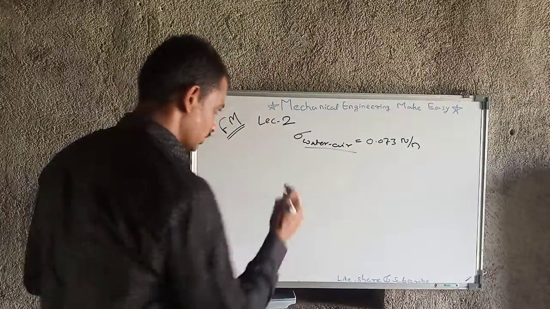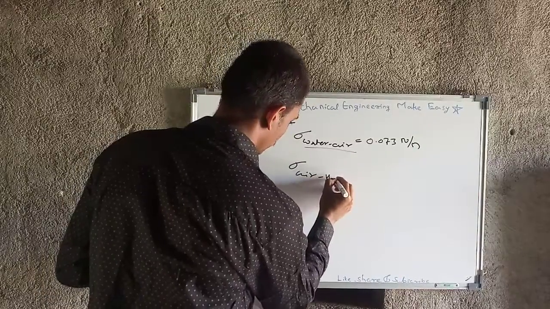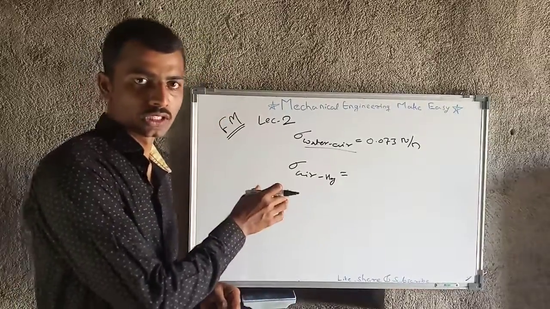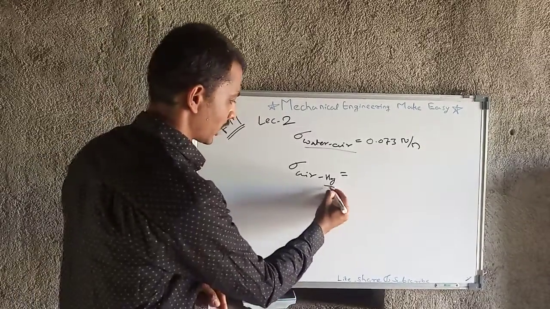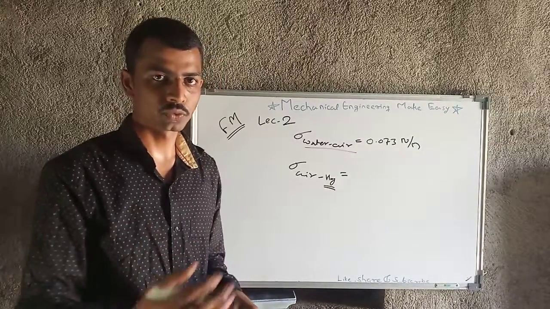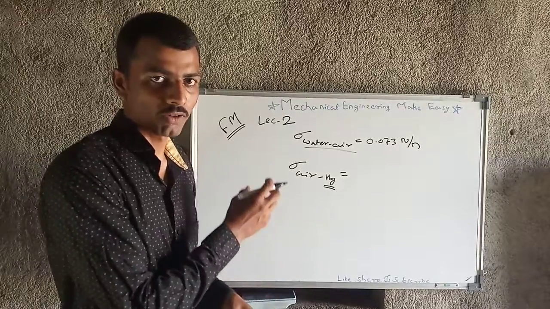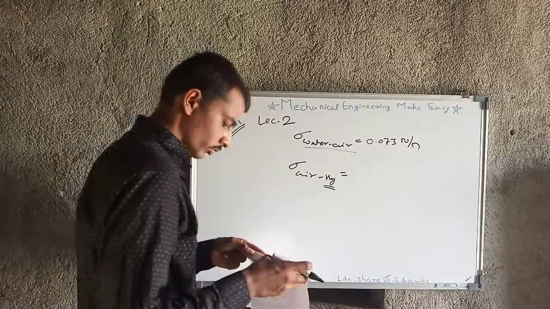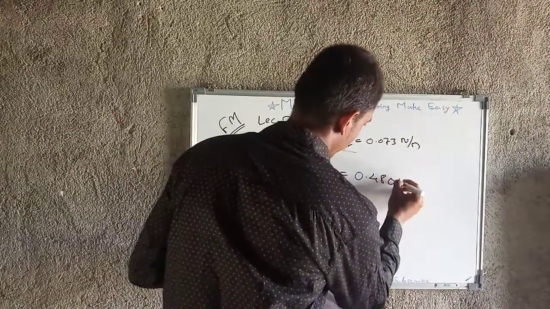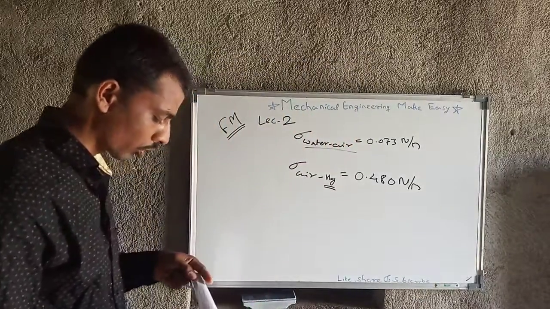Next value is the surface tension of the air and mercury interface. This is also very common, because mercury has a higher density, that is 13600, and in a number of applications we use mercury. So we should know the value of sigma of the air-mercury interface also. That value is 0.480 Newton per meter. You should note down all the values.